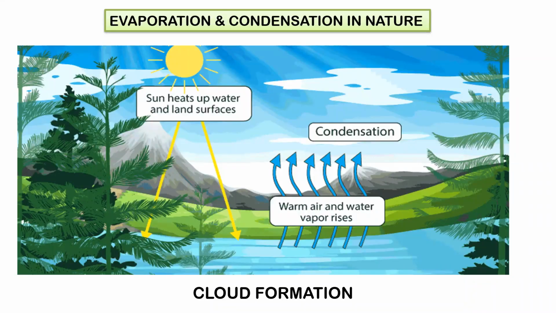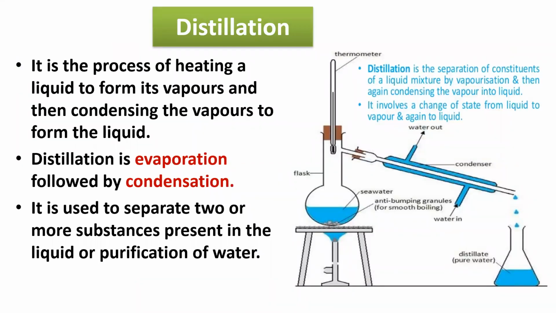So now let's see evaporation and condensation in nature. How do clouds form? The water in lakes and everywhere gets warm, the water rises as the sun heats the surface, and the water vapor comes together and forms clouds. And after some days, in the rainy season, when it's too cold and it comes in contact with the water vapor, it will condense and then rain comes.